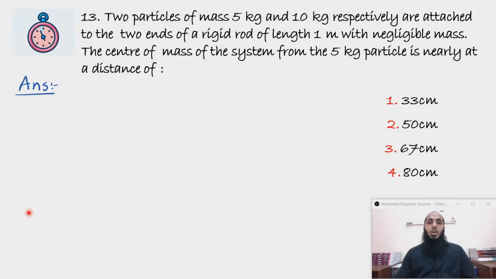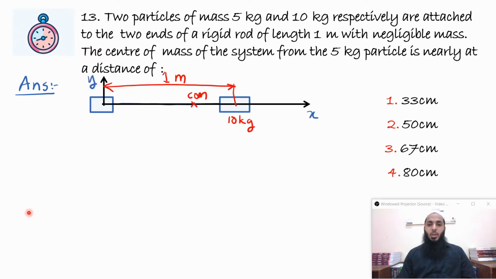Two particles of mass 5 kg and 10 kg respectively are attached to the two ends of a rigid rod of length 1 meter with negligible mass. The center of mass of the system from the 5 kg particle is nearly at a distance of... So here we have two mass systems, 5 kg and 10 kg. They have a distance of 1 meter between them, and they are connected by a rigid rod which has negligible mass. So the mass you have to consider is only 5 kg here and 10 kg here.